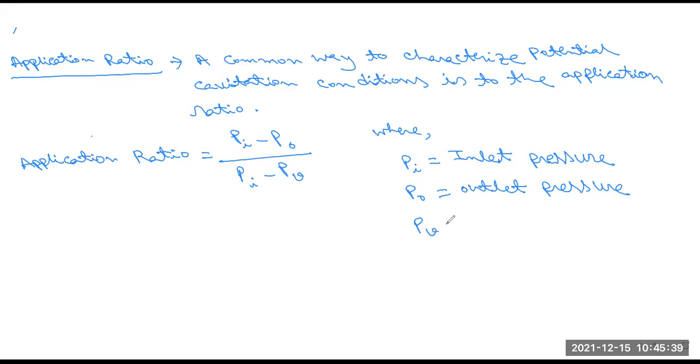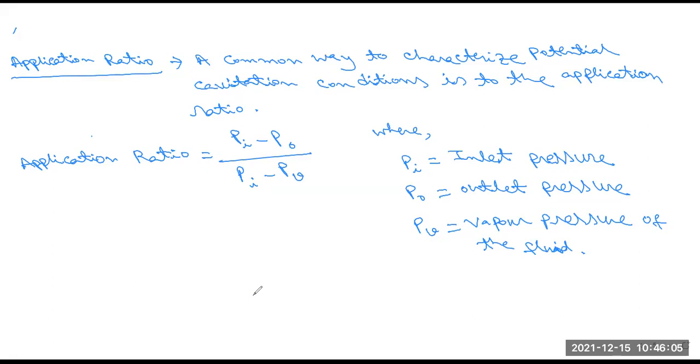Then PV, this is the vapor pressure of the fluid. Okay, so this is basically called the cavitation ratio.